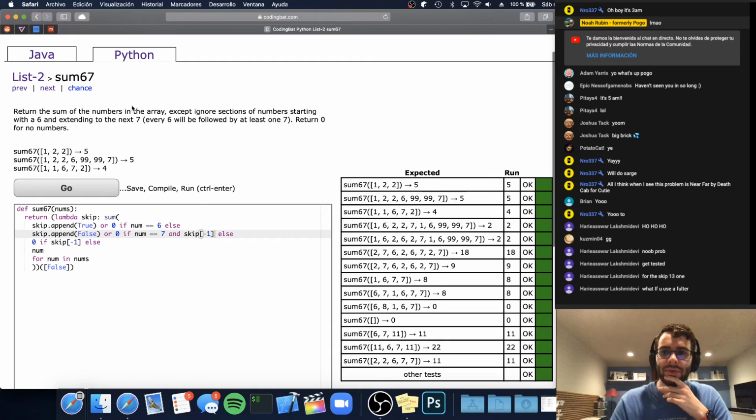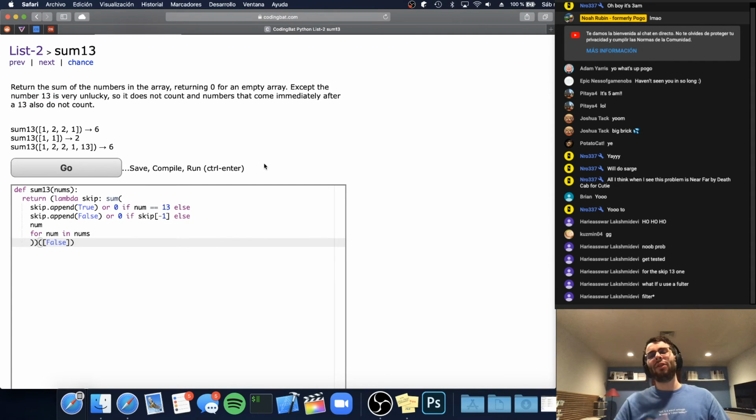Question from my friend Hari. For the skip 13 one, what if you use filter? So I was trying to think of some ideas relating to comparing pairs of elements or comparing the indices of the elements. The problem is that you don't just filter out the 13s, but it's the 13 and the number that comes after it, which was a little bit tricky.